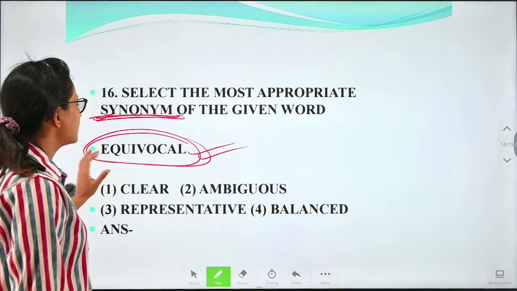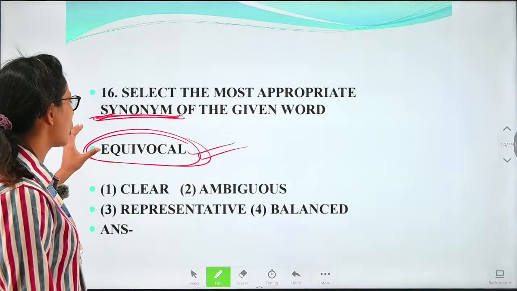So we have got equivocal. Okay, when we call equivocal,